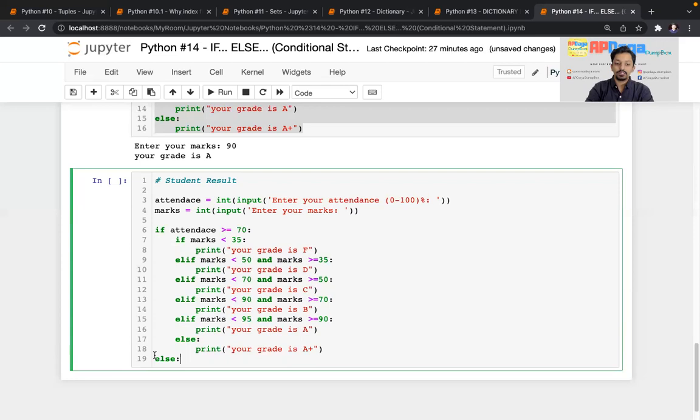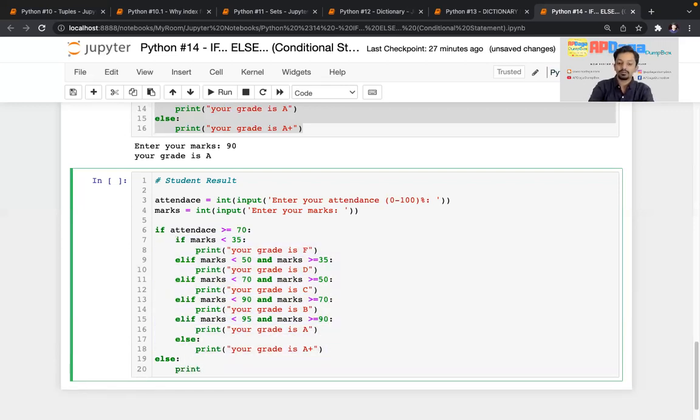Now I want else. Don't get confused. This else belongs to this if, okay? And this else belongs to this if, right? So you will understand, if this condition is true, then and only then all this block will be executed. If this is false, then all this part will be skipped and whatever I write below this else will be executed. So I'll write, you are failed due to low attendance, right?